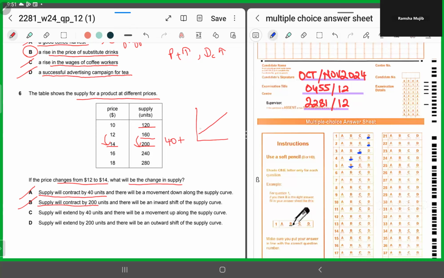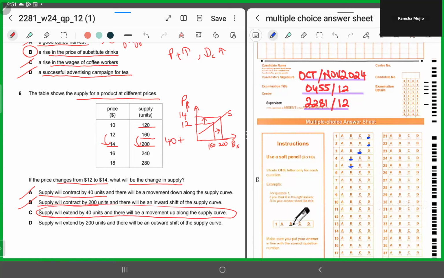Suppose this was $12. See, this is the price and this is the quantity supplied, right? Now, let's suppose this is the price in dollars. Here you are at 12 and now the price has risen to 14. So now, if you are at 14, initially you were selling 160, now you are selling 200, right? So you are on the same supply curve. The supply is extending, right? So now the supply has extended by how many units? 40 units, right? Supply has extended by 40 units and there will be a movement up along the supply curve. This is what I wanted to show you.